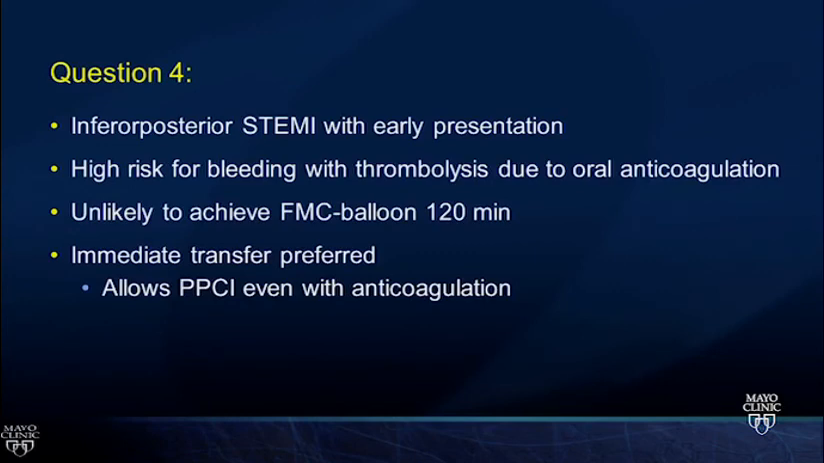Okay, and if he wasn't on apixaban? You've got 45 minutes of pain, inferior MI? I think then it would be reasonable if you weren't on apixaban. You're unlikely to achieve the first medical contact to balloon time in that situation of 120 minutes. So ordinarily we'd be looking at giving thrombolytics. He has a relative contraindication to thrombolysis. Yeah. So if he didn't have a contraindication to thrombolysis, he comes in within 2 hours, you can't achieve that first medical contact to opening the vessel within 120 minutes, you give him thrombolysis.